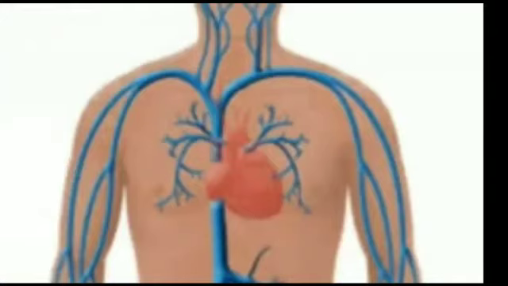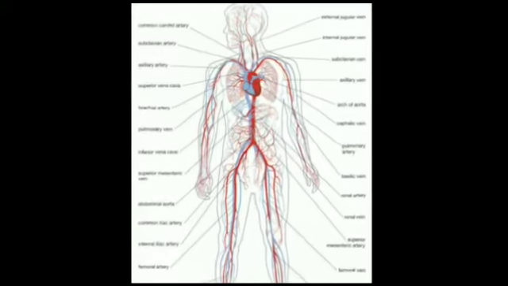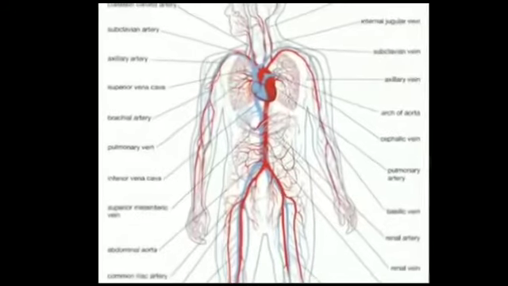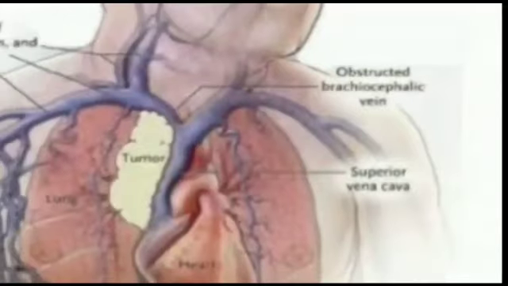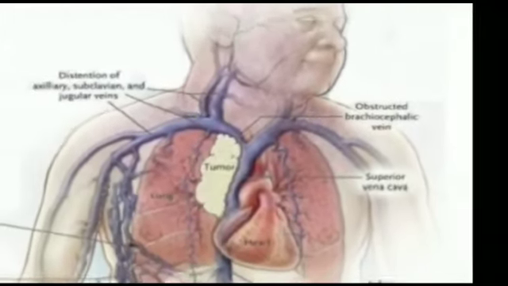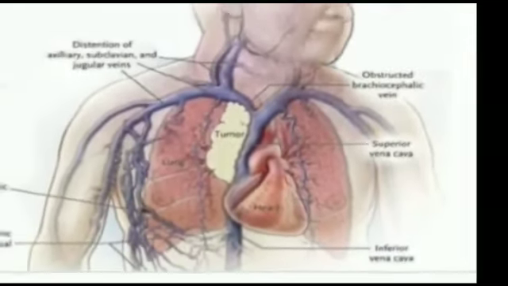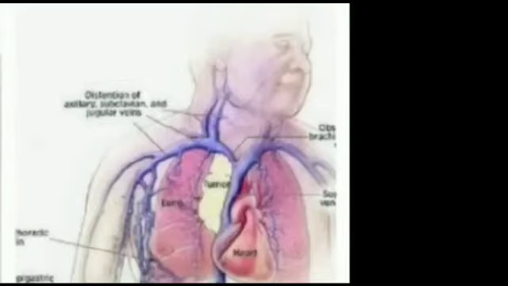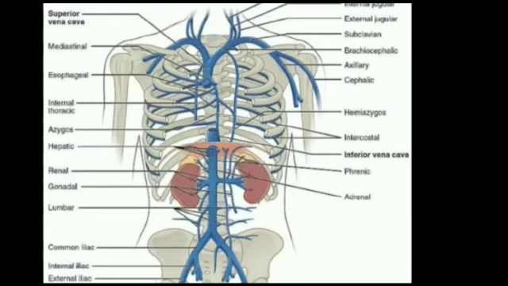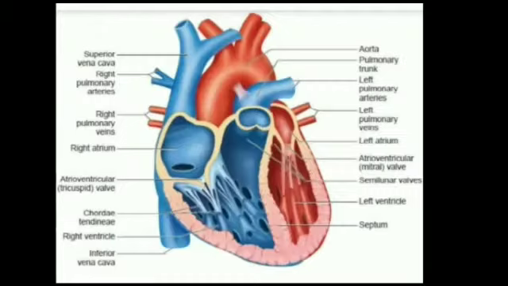The less rigid vessels are the veins, which bring blood from all parts of the body. The right atrium collects blood from the superior vena cava and inferior vena cava. The superior vena cava collects blood from the head and neck. The inferior vena cava collects blood from the hands and legs.